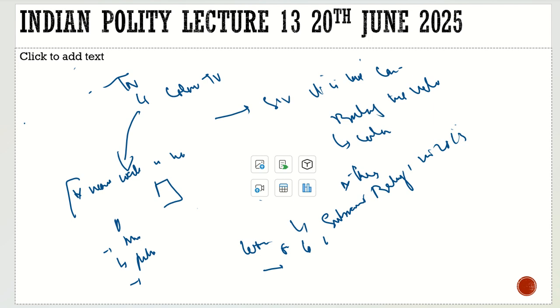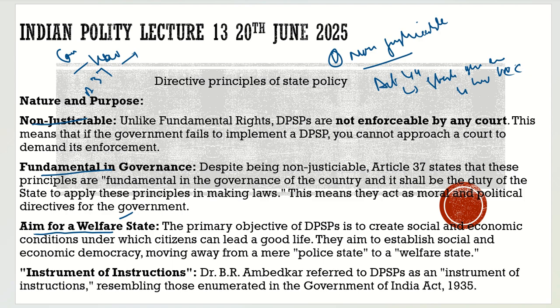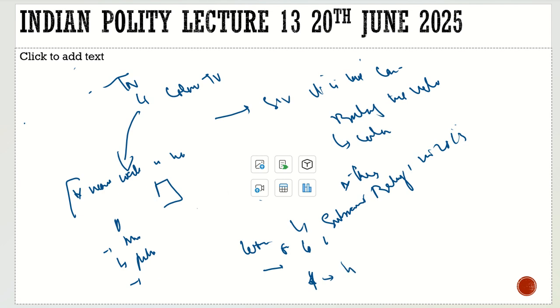In this way the Supreme Court got shocked. They said it is not our concern, it is the Election Commission which will decide over it. In a nutshell, what is the point of this? The point is, where do they get this power to give these freebies from? They get it from the DPSPs, to aim for a welfare state. If it was not there, they could not have done it. Similarly, as about welfare, we are discussing the freebies right now.